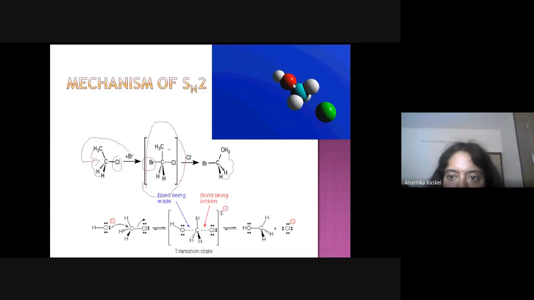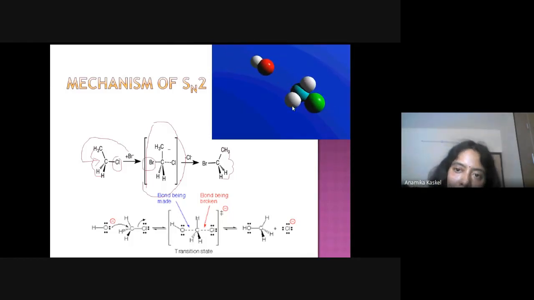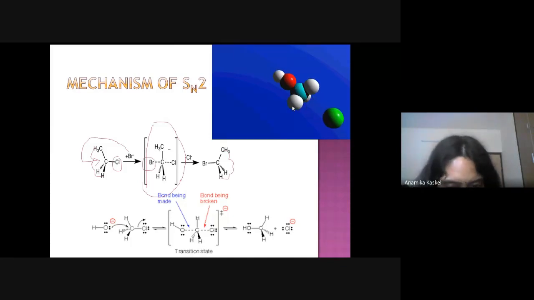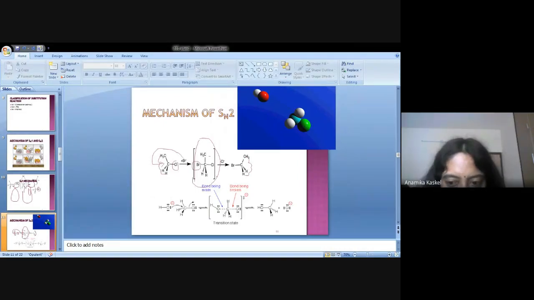When it attacks and the leaving group is removed, first it is present here, now it will go to this side. That means the alkyl groups are inverted, and this inversion is called the umbrella inversion. Clear? Any doubt, any question, anybody? May I go for the next slide?